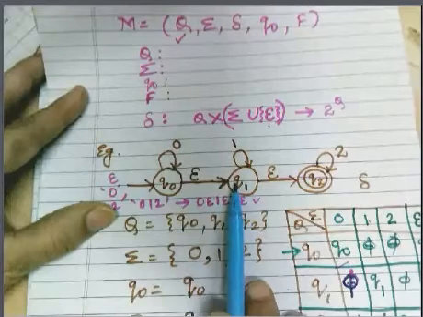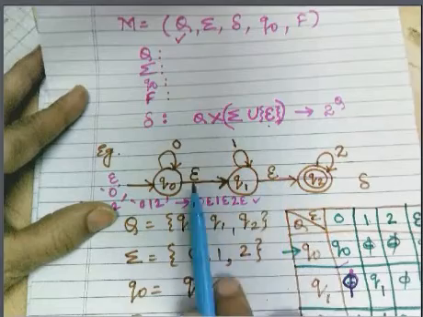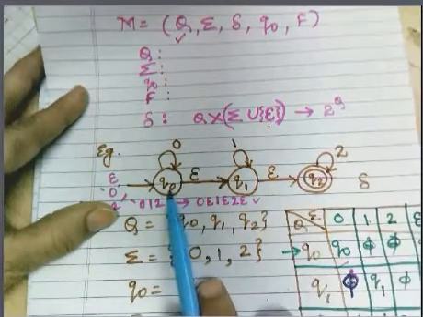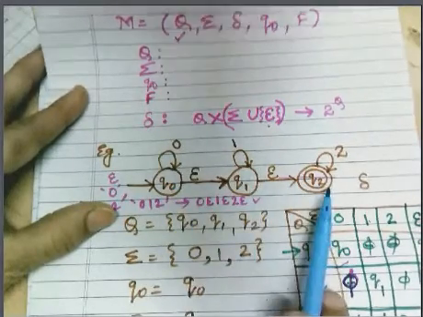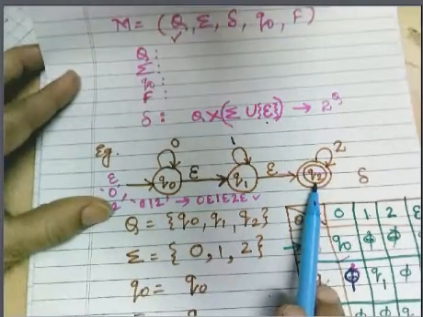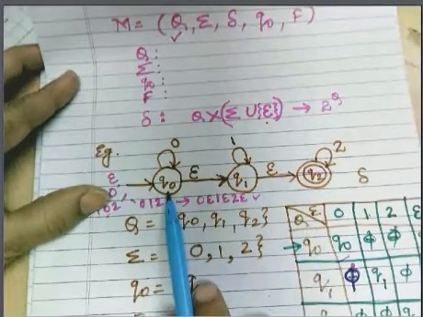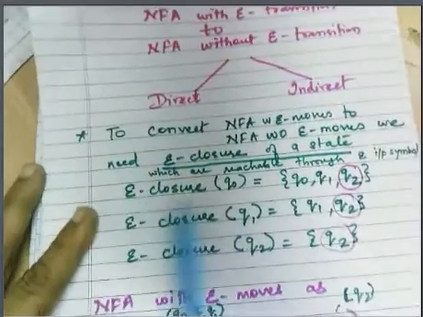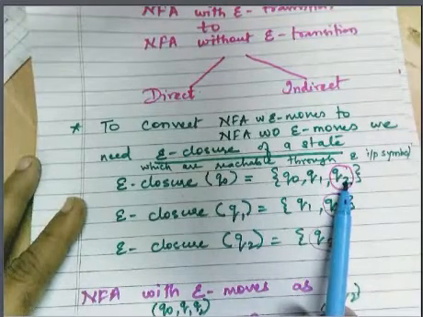Similarly, I can even reach from q0 to q2 with the empty string. So I can reach q0, q1 and q2 without any input symbol. All these three states come as the epsilon closure of state q0. So what is the epsilon closure of q0? Epsilon closure of q0 will be states q0, q1 and q2.